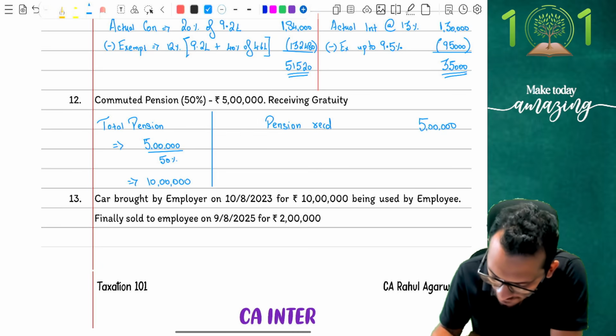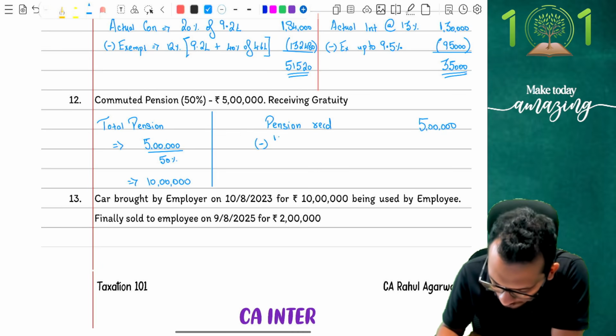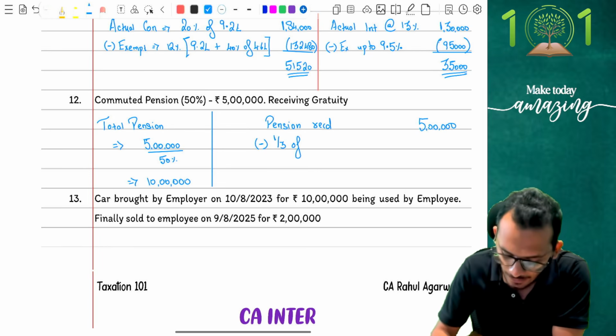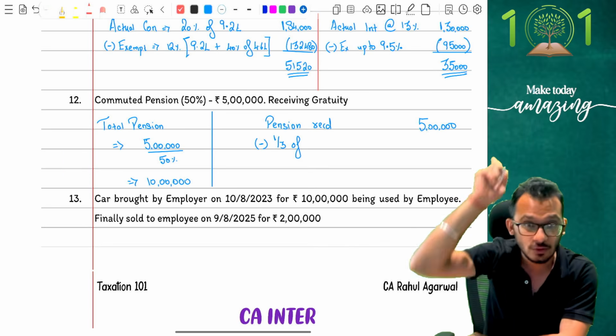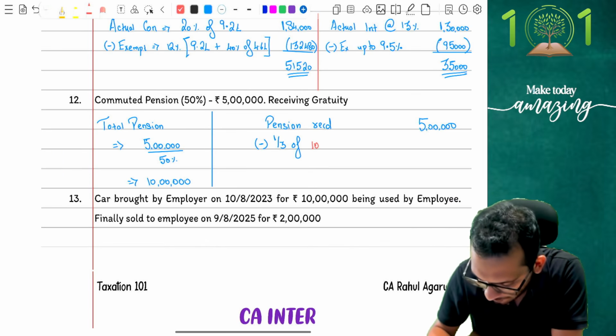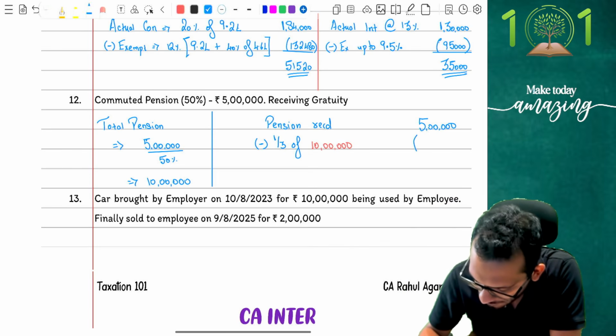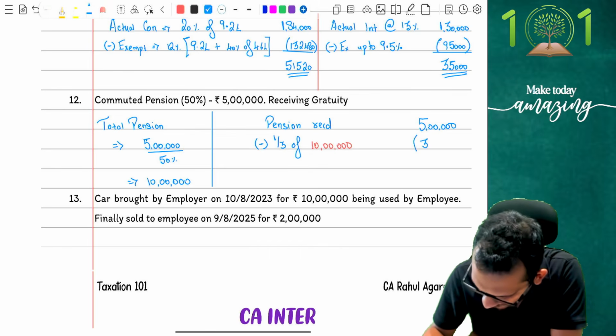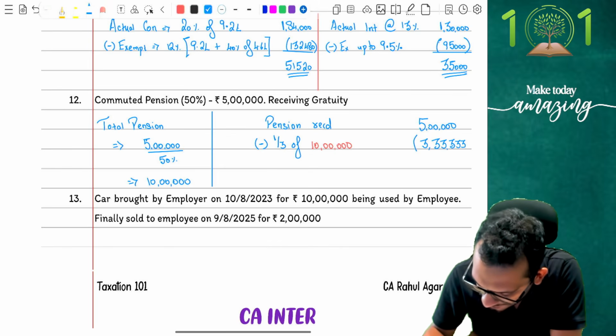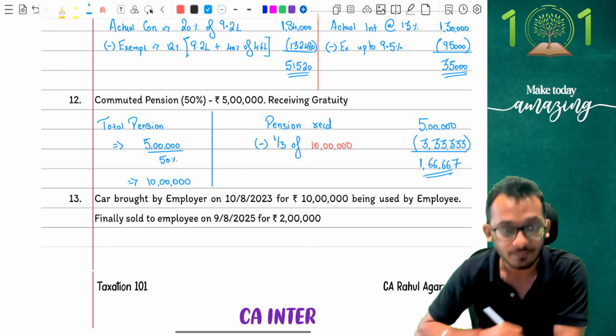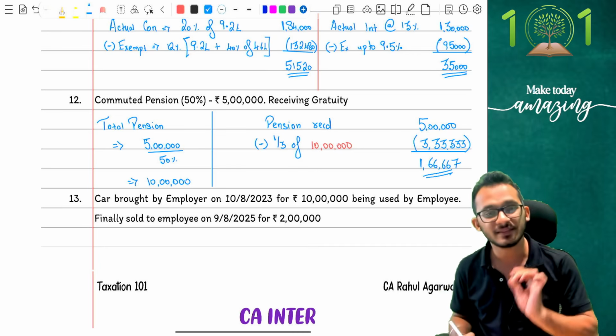Now you will come and say less exempt of 1/3 of the total pension, not the 5 lakhs, the total pension. So I'm going to exempt 1/3 of 10 lakh rupees, giving me an exempt amount of 3,33,333, which means my taxable amount is going to be 1,66,667. This is the right answer. This is what you should have got.